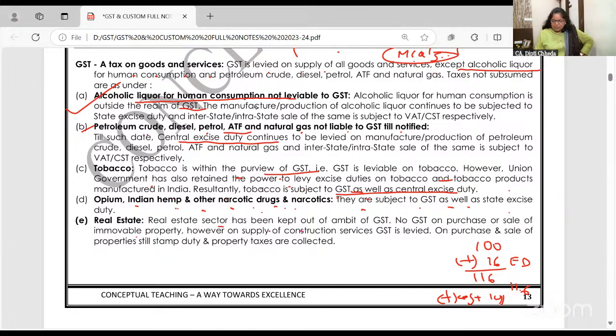Real estate has been kept outside GST. No GST on purchase or sale of immovable property. Immovable property पे GST नहीं है. That's why if you ask what's the definition of goods in GST, movable. On purchase of immovable property, till date we are paying stamp duty.